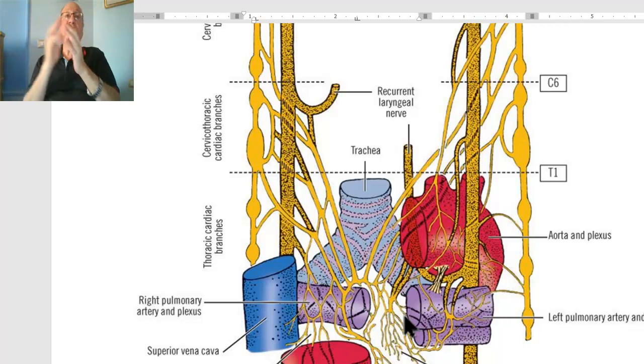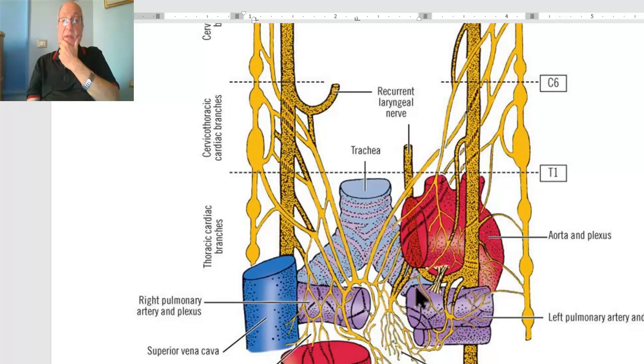What is the source of sympathetic fibers? The sympathetic fibers, preganglionic fibers, arise from the lateral horn. All sympathetic supply of the body arises from the lateral horn of the spinal cord. The sympathetic fibers passing to the heart arise from the lateral horn of the upper 5 thoracic segments.